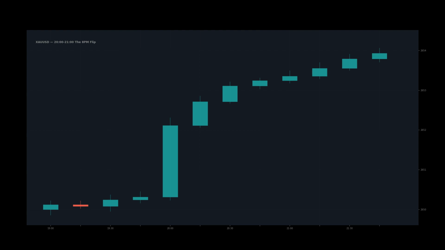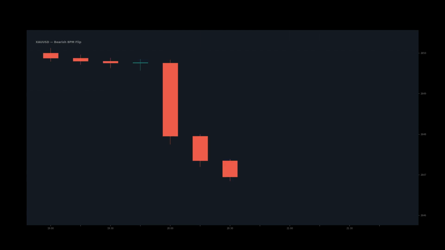The 8 p.m. flip candle is the 20 o'clock to 21 o'clock XAUUSD candle. This candle sets overnight bias. When the 21 o'clock close has a body greater than 50% of its range and closes near its extreme, overnight continuation occurs approximately 70% of the time. In this bullish example, the 20 o'clock candle breaks above the late afternoon range with conviction, and the 21 o'clock close confirms above the breakout. This is a reliable signal to hold overnight or bias for the next morning session.